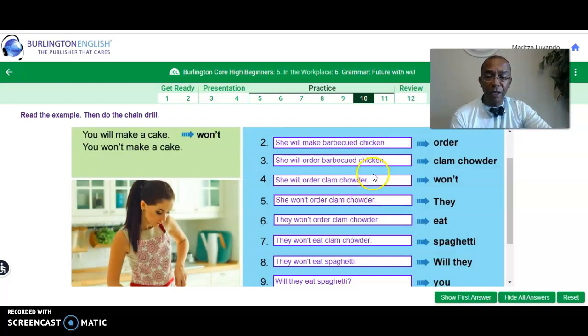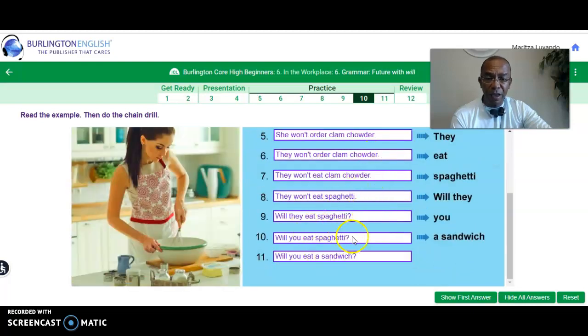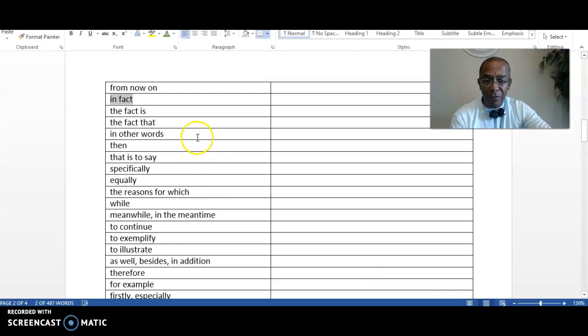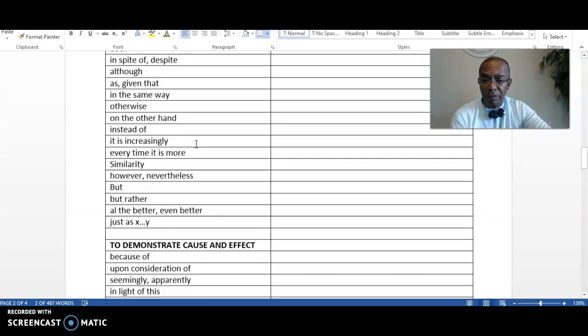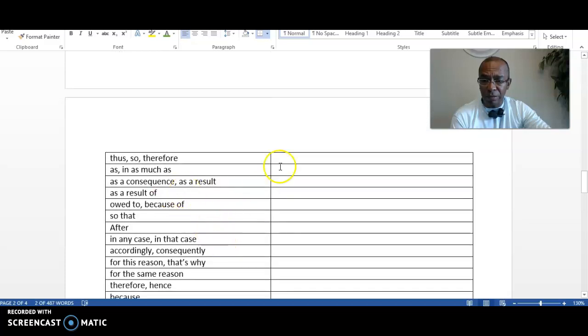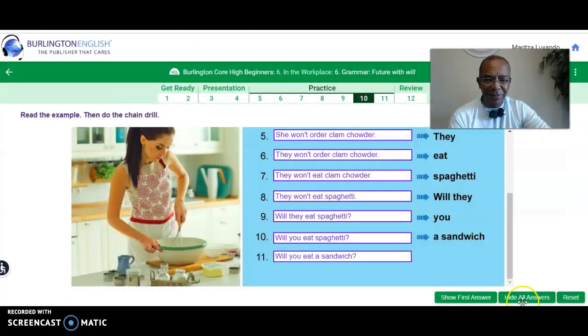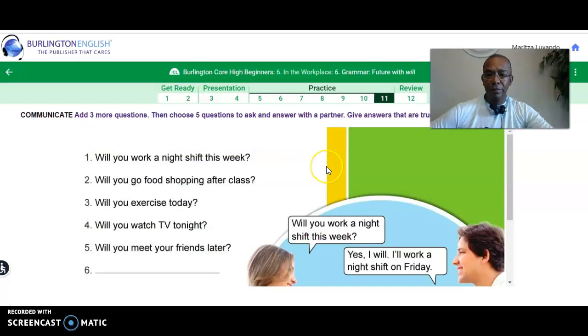So what I would like you to do is, for each one of these, think about something that you could say that you can add by using any of these words. Remember these words right here? You have them, right? Because, upon consideration, and then during class I will ask you to elaborate on that. Deal? All right, so let's move on. Okay, so now we are almost there. We're almost getting ready to finish this lesson.